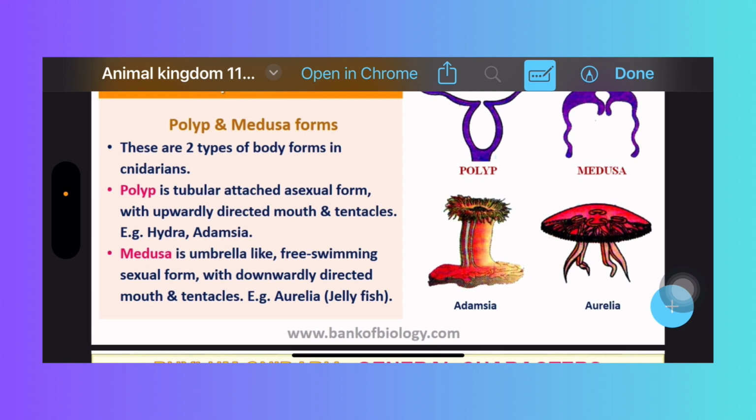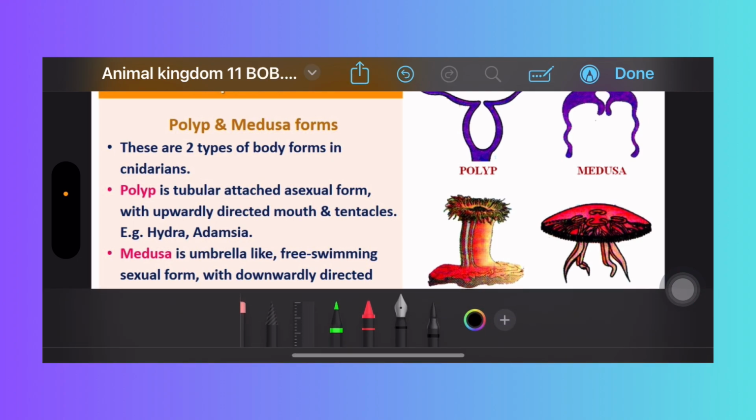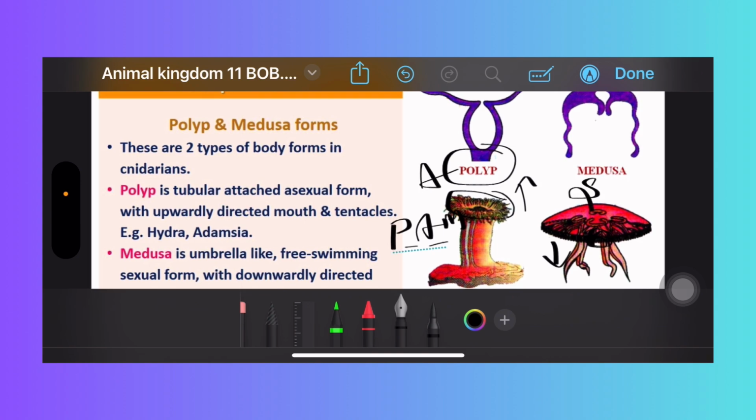Whereas the medusa form, for example Aurelia, is an umbrella-like form. It is a free-swimming, sexual form, with the mouth presented downward and tentacles also present downward, right? Here in the polyp form the mouth and tentacles are present upward, but in the medusa form the tentacles and mouth are present downward. Polyp is the asexual form, medusa is the sexual form, right?